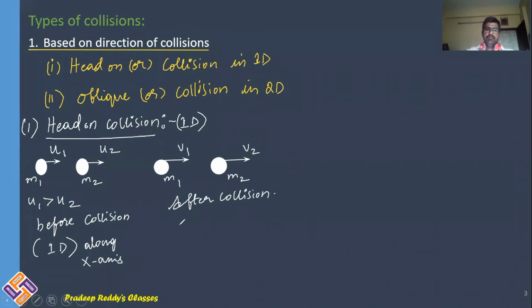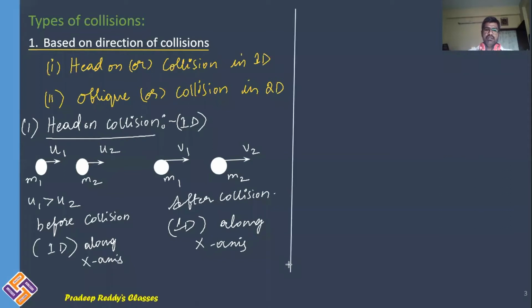After collision, bodies travel in one dimension, that is purely along x-axis. So before collision two bodies may travel in one dimension, that is along x-axis, and after collision also two bodies will be traveling along x-axis. If two bodies are traveling along y direction initially, after collision also they travel in the same y direction. That type of collisions which are taking place only in one dimension will be treated as head-on collision or collision in one dimension.